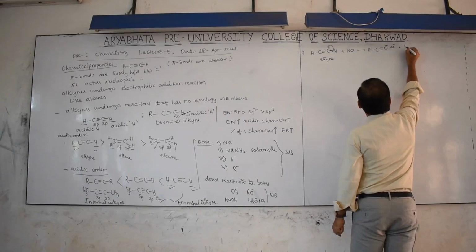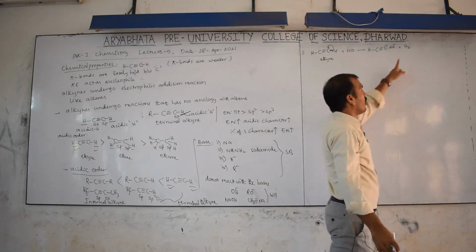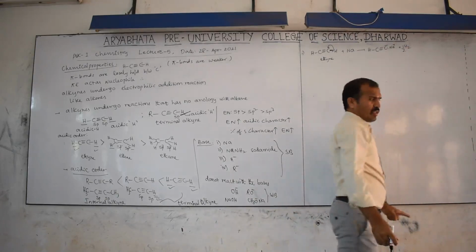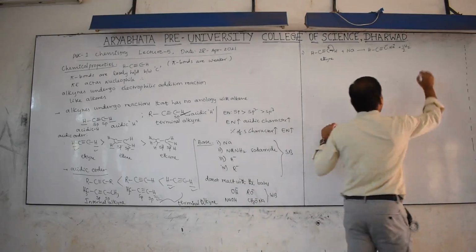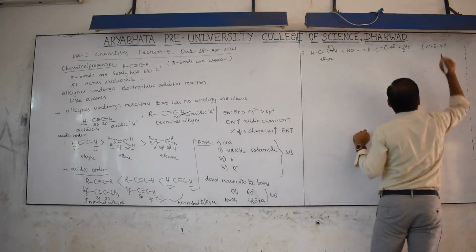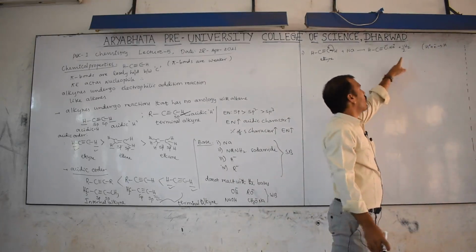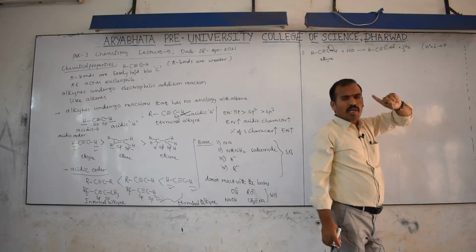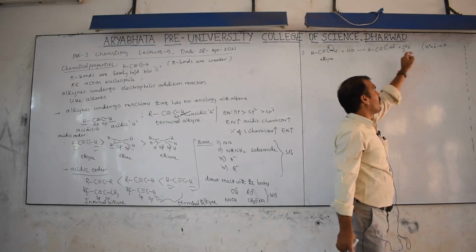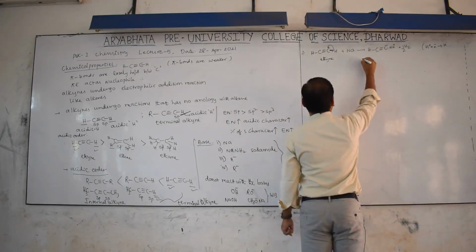Therefore this is H2. Here how many hydrogens are there? 1. But how many did I write here? 2. Then in half, how much? 1. So 1 hydrogen. Actually it takes place like this: H plus plus electron is converted to H, but we cannot represent it as H, therefore we represent it as H2. There is 1 hydrogen, therefore we represent it with the half. This is monosodium acetylide.